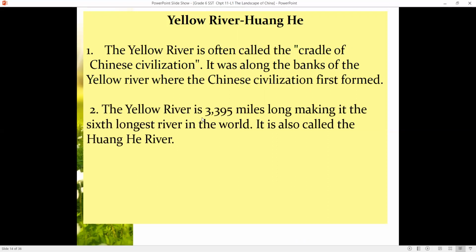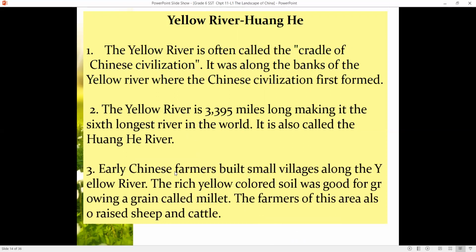The Yellow River is 3,395 miles long, making it the sixth longest river in the world. It is also called the Wanghe River. The early Chinese farmers built small villages along the Yellow River. The yellow colored soil was so good for growing a grain called millet, like how we have food grains, right? Like barley, there's another food grain called millet. And this soil, which is on the banks of the river Wanghe, was very good for the growing of millet. The farmers of this area also raised sheep and cattle.